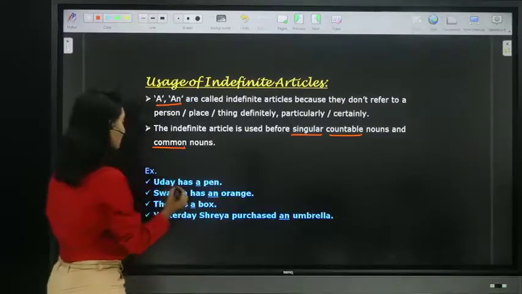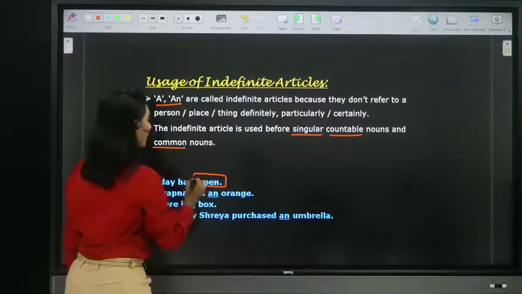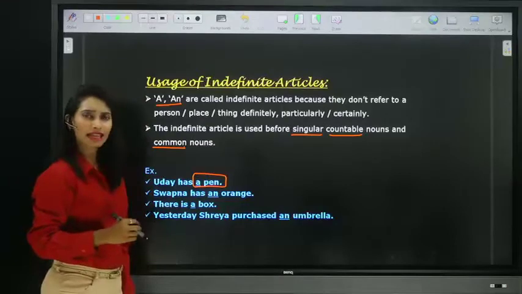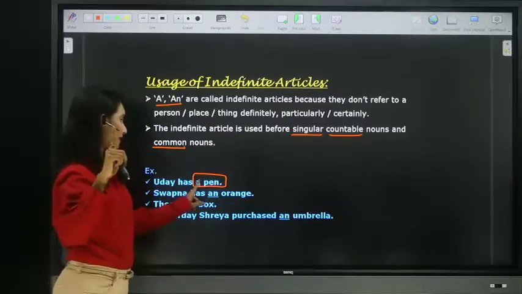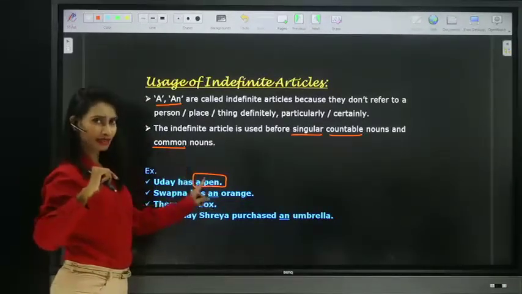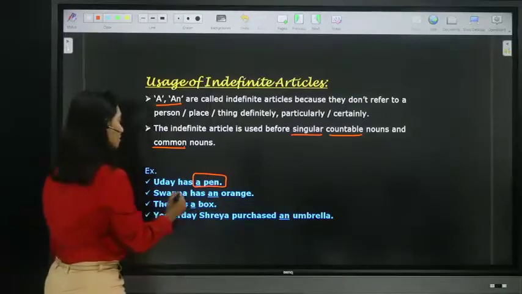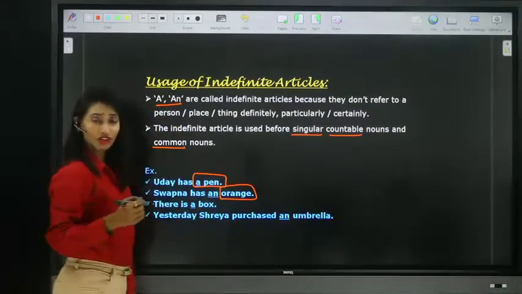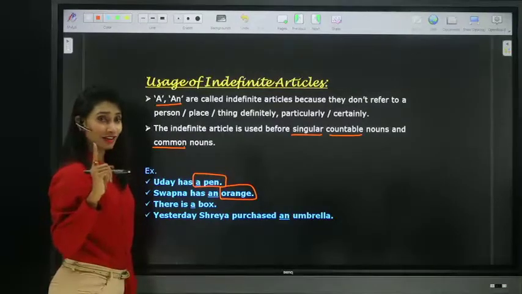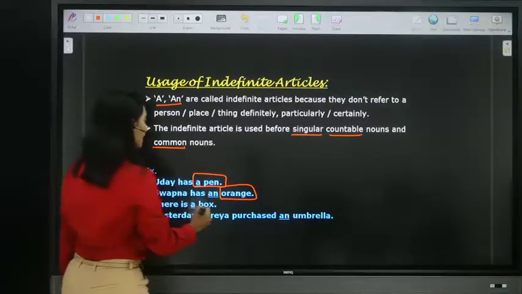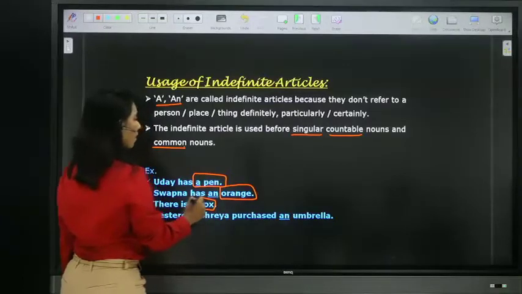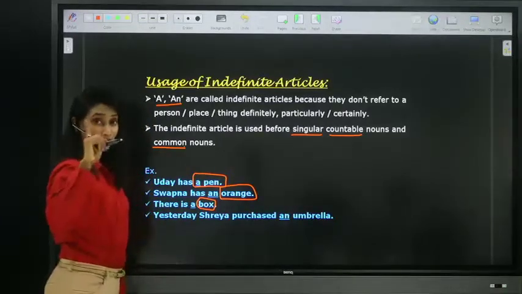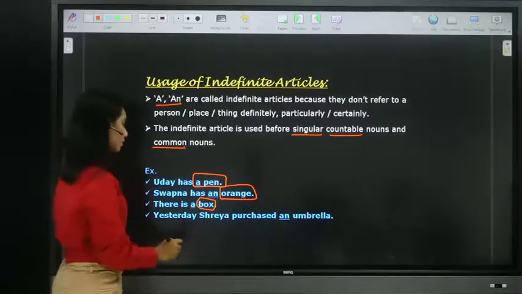Look at these examples. Uday has a pen. One pen. Pen: countable, singular, common noun. Swapna has an orange. Orange: countable, singular, common noun. There is a box. One box: singular, countable, common noun.